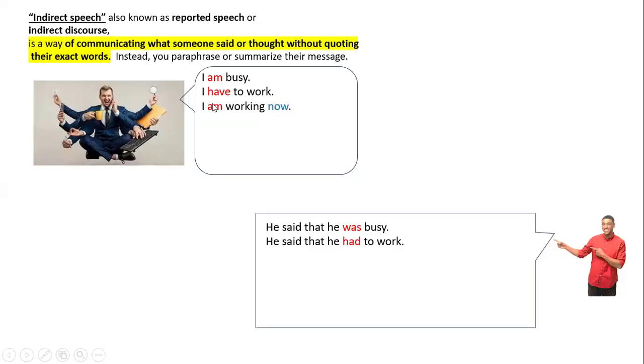If we are using the present continuous, "I am working now," you have to change two words in the indirect speech. He said that he was working then. When you use now in the direct speech, you change it to then in the indirect speech.